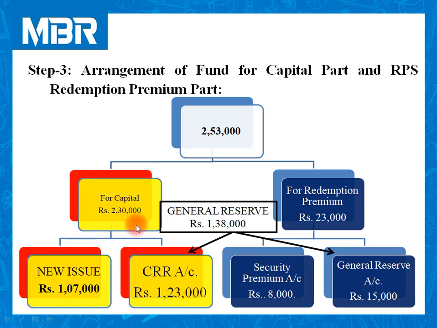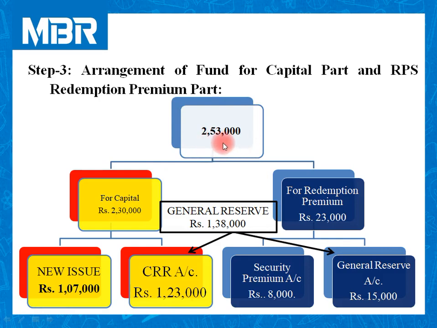So out of 2,30,000, 1,23,000 is adjusted. So balance amount is rupees 1,07,000 collected by the company through new issue of equity shares. Now you can check on the screen, everything is settled properly as per the information given in the question.